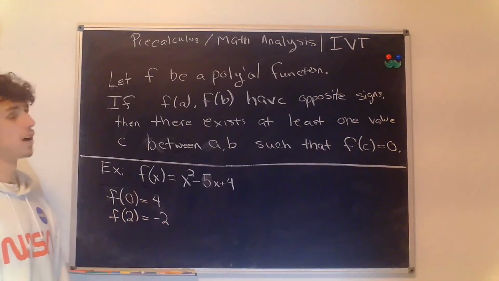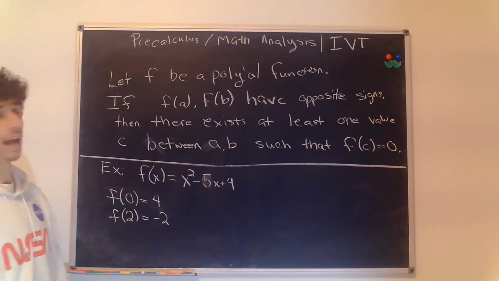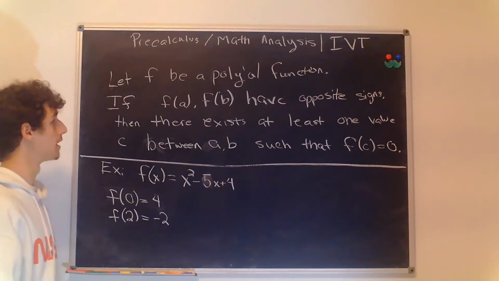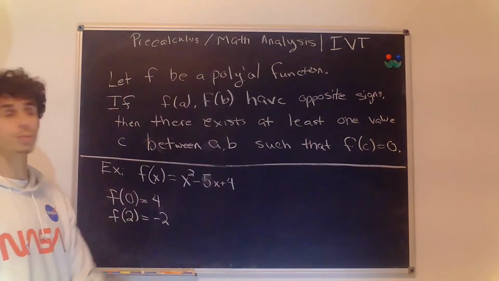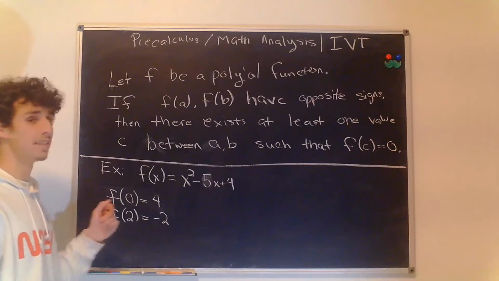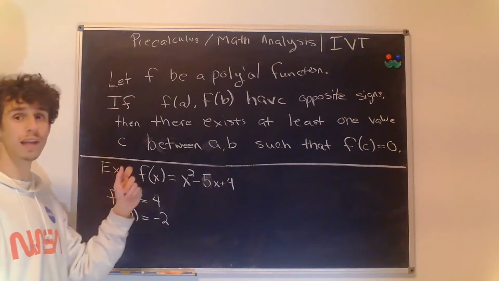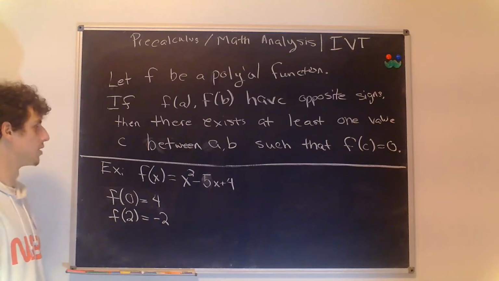In this video, we're going to talk about the intermediate value theorem, which is something you'll probably discuss in a pre-calculus or math analysis type class. So the intermediate value theorem states that if f is a polynomial function, and f of a and f of b have opposite signs, then there exists at least one value between them, which we'll call c, such that f of c is equal to 0.